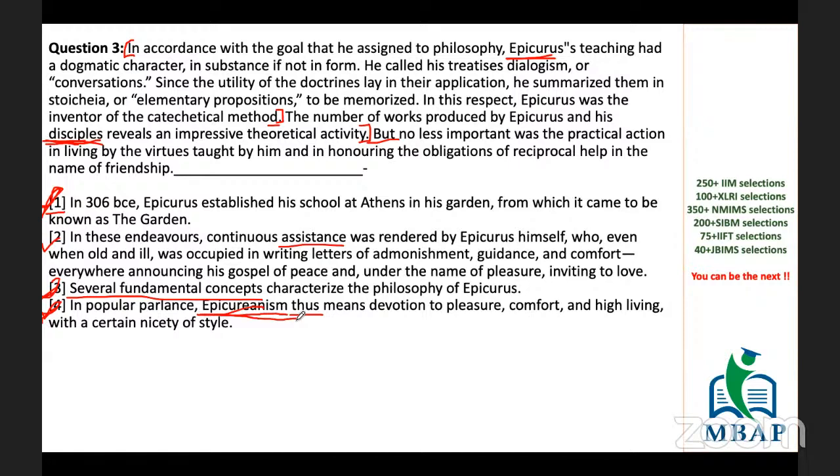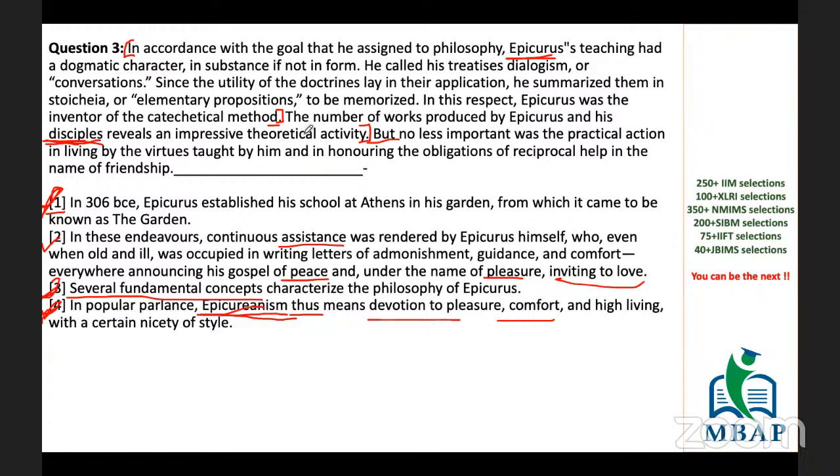We need to explain why we have named it, where this term got generated, and why this has to be the devotion of pleasure, comfort. I can keep this information again after the second sentence, because I'm introducing peace, pleasure, and inviting to love in the second sentence.